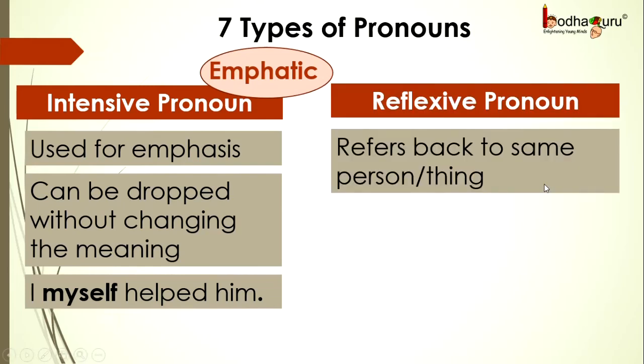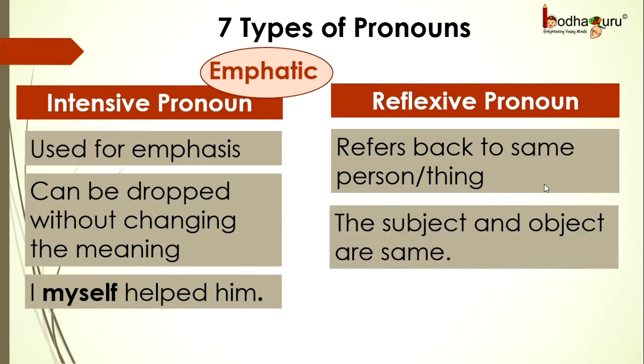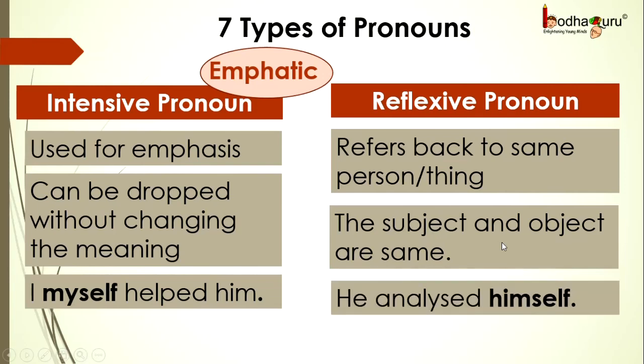Next, reflexive pronoun. Refers back to the same person or thing. You can also say in such sentences the subject and the object are the same. For example, "He analyzed himself." Here, himself is a reflexive pronoun and you cannot drop it, unlike an intensive pronoun. If we remove it, what do we get? "He analyzed." Whom did he analyze? That information is lost. Hence, this is an example of a reflexive pronoun.